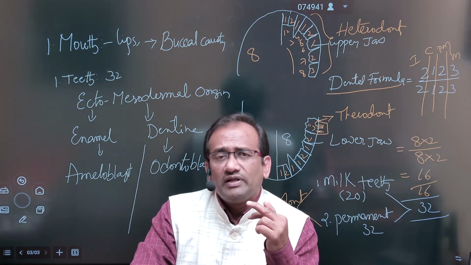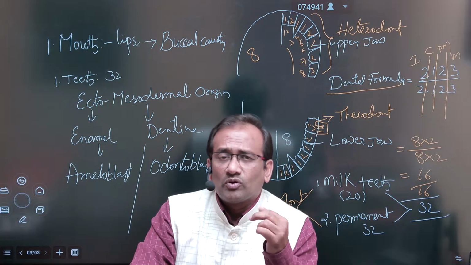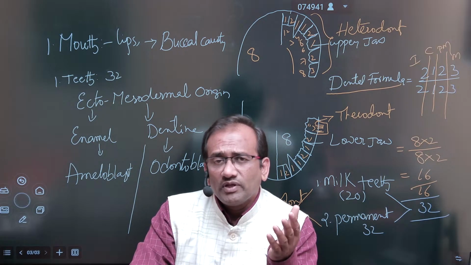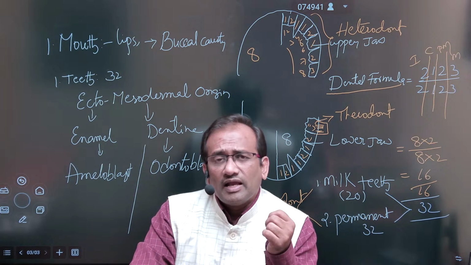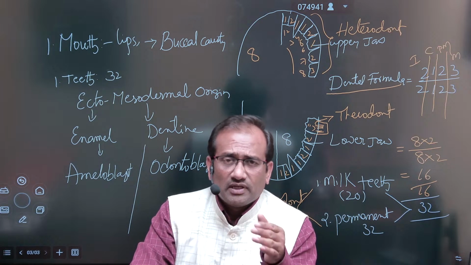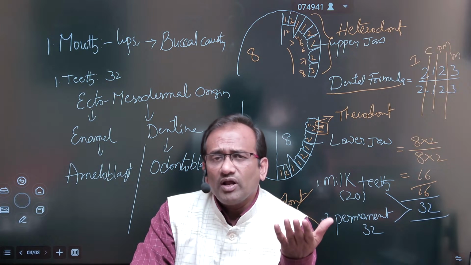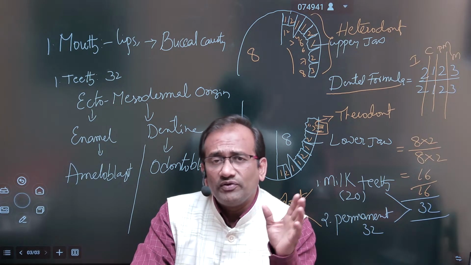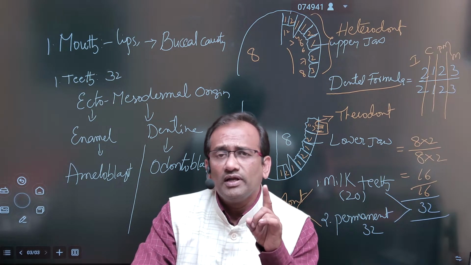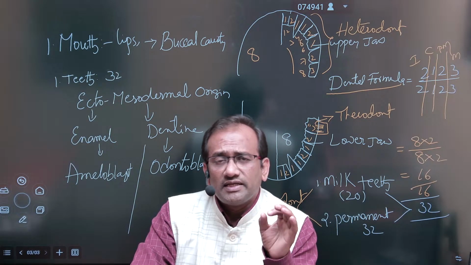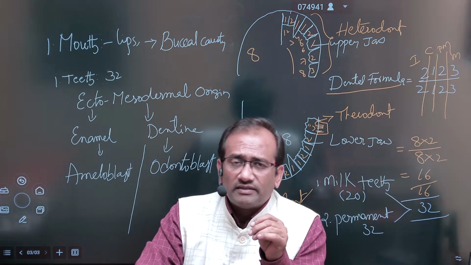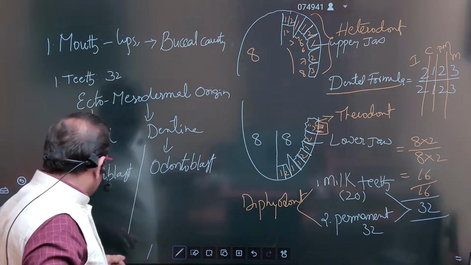And we get teeth two times in our lifetime, so-called diphyodont. In some fishes like sharks, in the lifetime, the teeth are replaced several times. That is known as polyphyodont. But in our body, it is diphyodont type of teeth. Next we will see the structure of teeth.